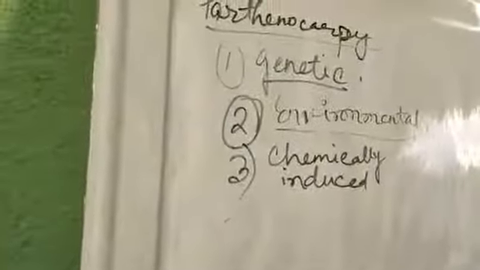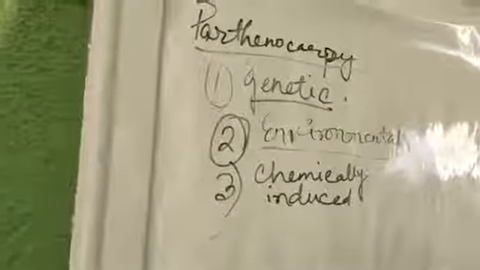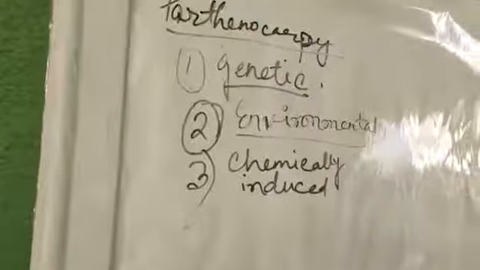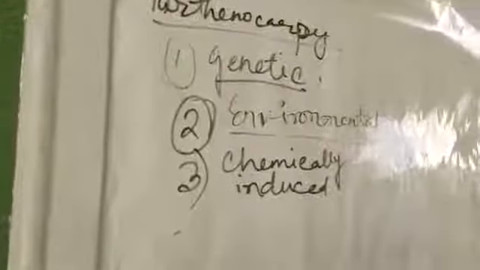Environmental parthenocarpy means due to environmental pressure, there are some changes. Due to low temperature, also due to frost and fog, there are some changes, and this is termed as environmental parthenocarpy. Examples are olives, tomato.